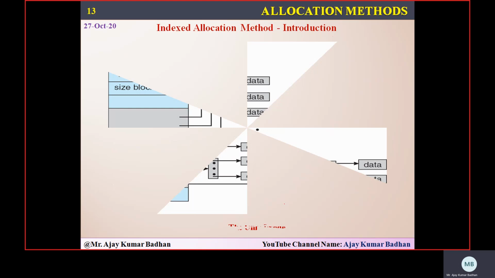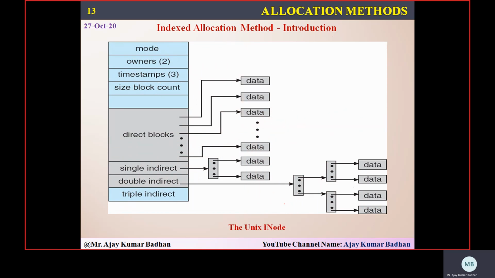Now, this is the diagram, whatever I have represented, I have shown you below. You can see here the direct blocks. You can see here 12, this is 13, 14, 15. 12 pointers representing direct blocks. Whatever the address is here, suppose 6, this block 6 will consist of data. Suppose 7 is there, 7 will point to 20, and 20 will consist of data.